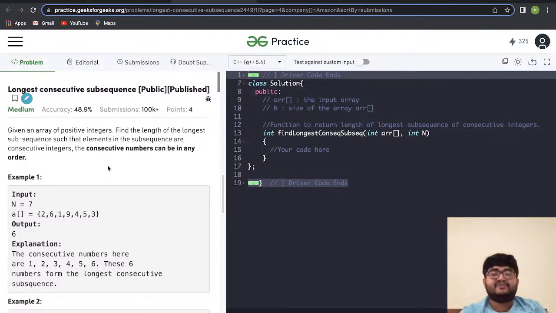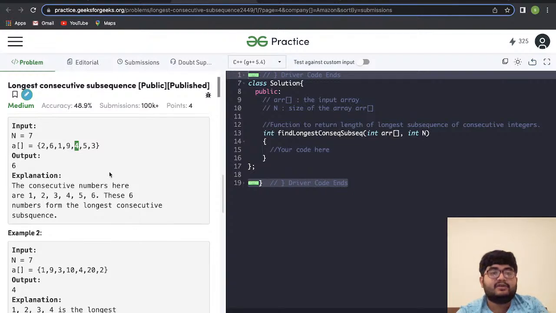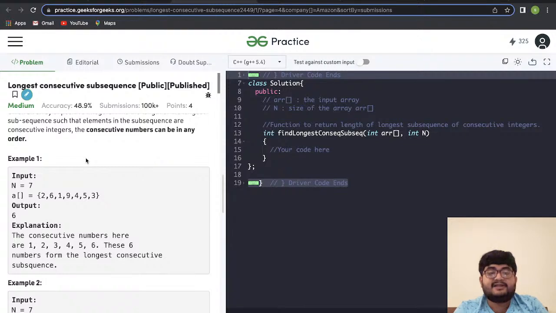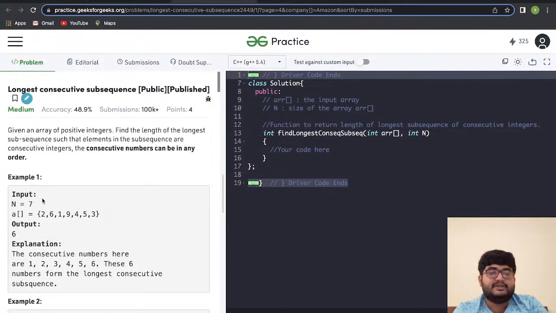So consecutive subsequence means the longest consecutive run, like 2 4 5, and so on. In the first example, 1 2 3 4 5 6 is present, so those 6 numbers form the longest consecutive subsequence, and 7 is not present.